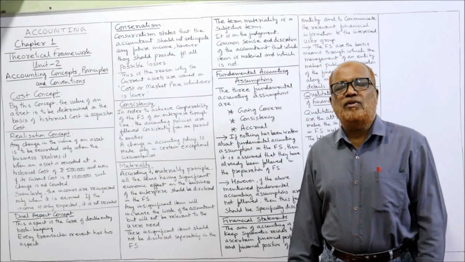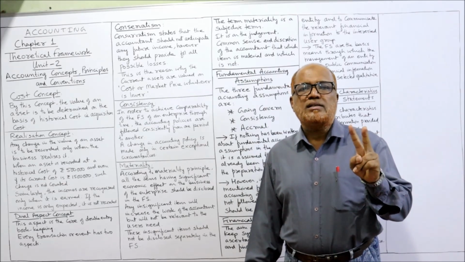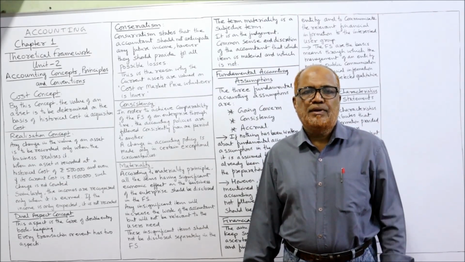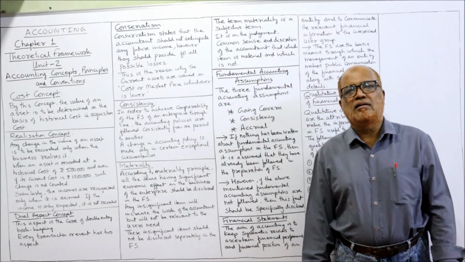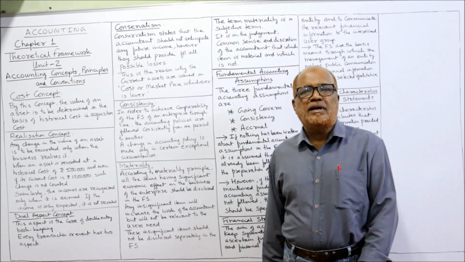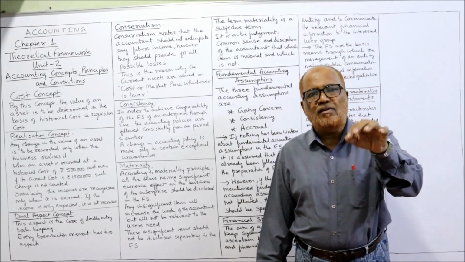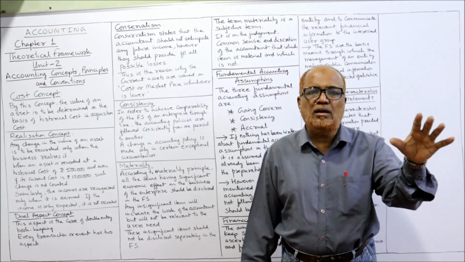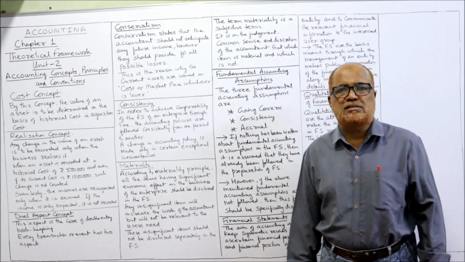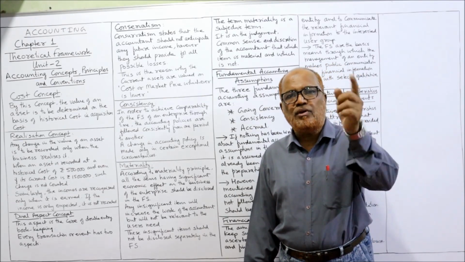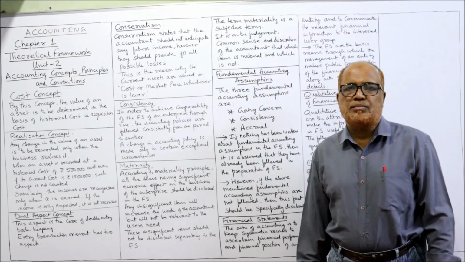Dual aspect concept, a very important concept in accounting. Every transaction has two aspects: something we give, something we get. So both aspects must be recorded. That's why one account is debited and another account is credited. This dual aspect is the base of the double entry system. And the double entry system is the fundamental base for the accounting equation: all assets must be equal to capital plus liabilities. So this accounting equation is formed from double entry, and the double entry system is formed from the dual aspect concept.